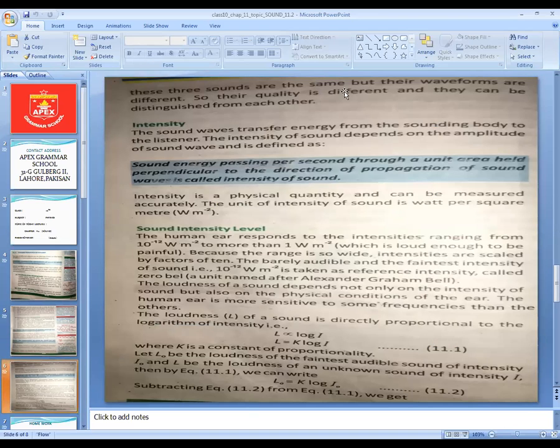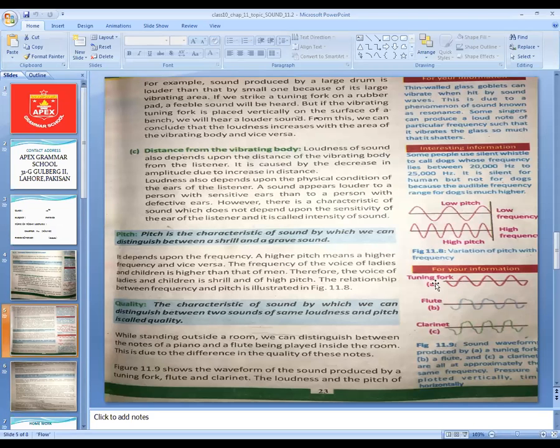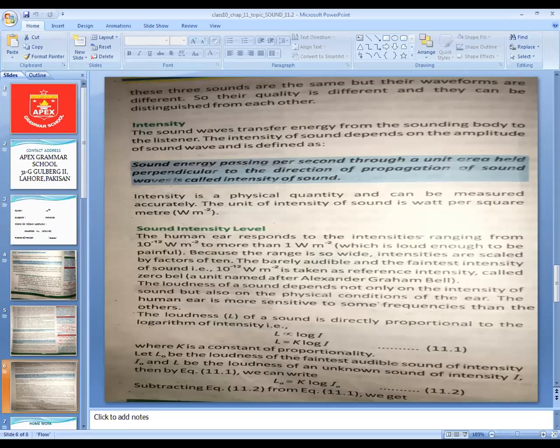The loudness and pitch of these three sounds are the same, but their waveforms are different. Look, the flute waveform is different from the waveform of the clarinet or the tuning fork. So we discussed three sounds: flute, tuning fork, and clarinet. That's why it is said these three sounds are the same, but their waveforms are different. Look, the waveforms are different. This is the waveform of the tuning fork, this is the waveform of the flute, and this is the waveform of the clarinet, right?